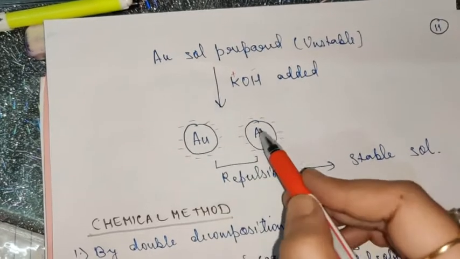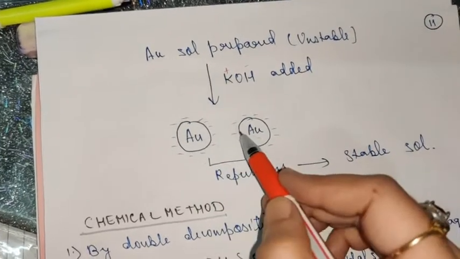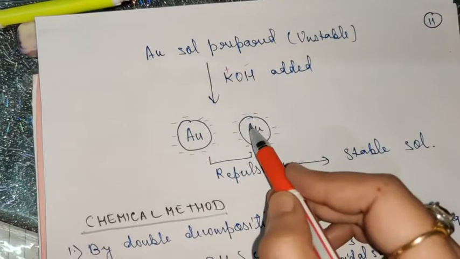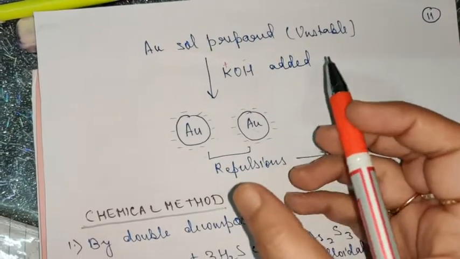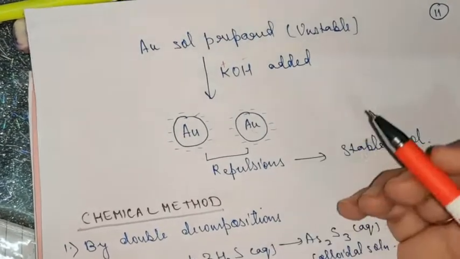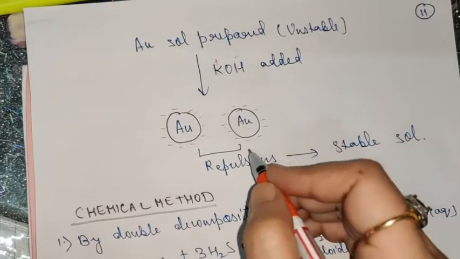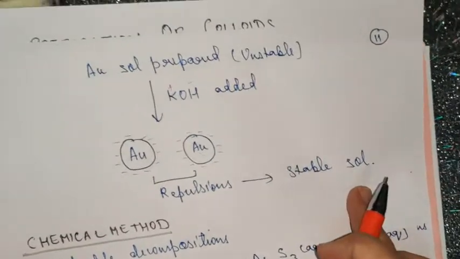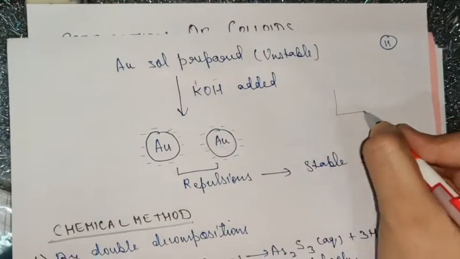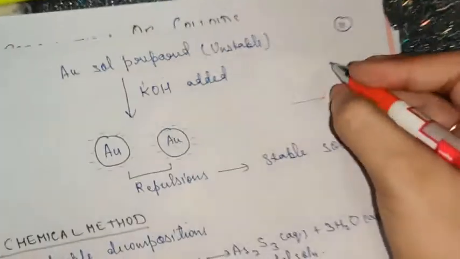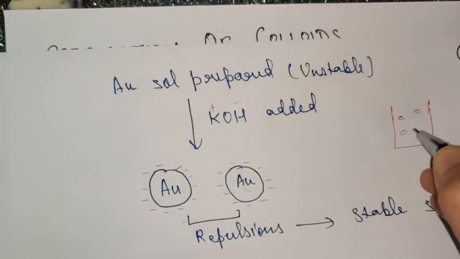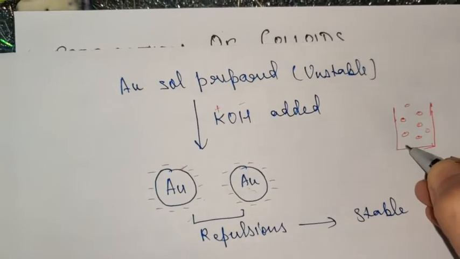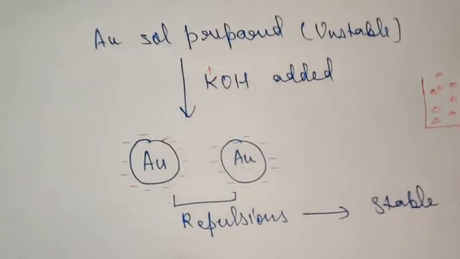Now when these particles have the same charge, they will start repelling each other. So in no case can they come together, that is, in no case can they aggregate or settle down because of the repulsion. Now it gets converted into a stable sol. Suppose there are negatively charged particles in a container. All the particles have similar charge.